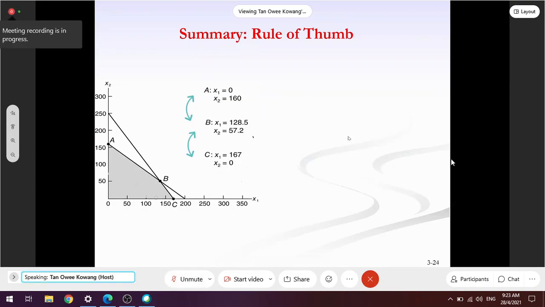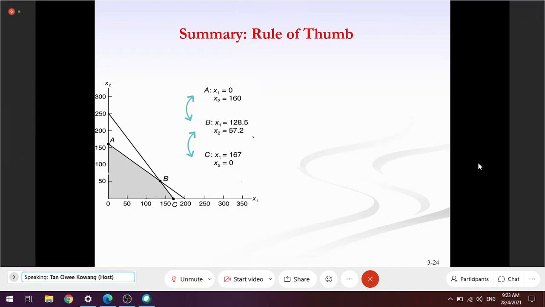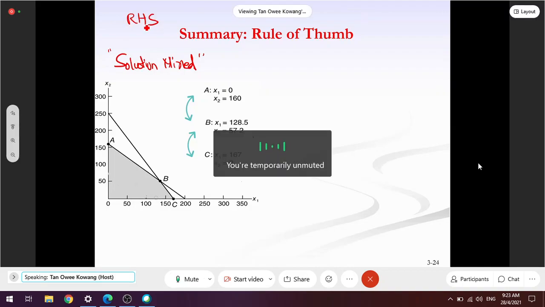Okay, so this is the rule of thumb when you're trying to identify the sensitivity range for right-hand side value. So what is sensitivity range for right-hand side value? It refers to a range whereby the solution mix remains unchanged. Right? No change on solution mix. Agree? Am I right?